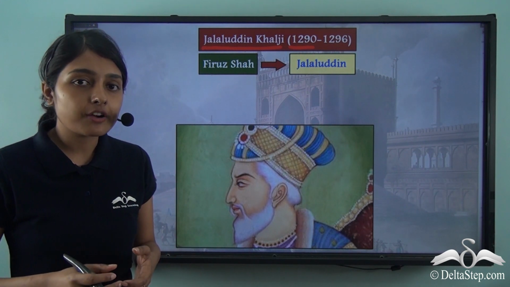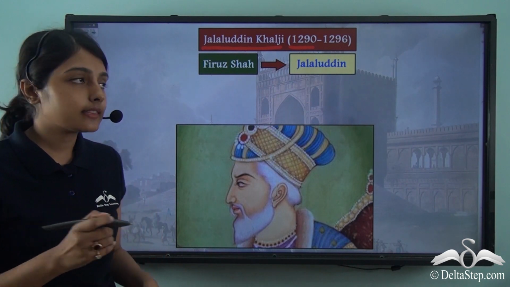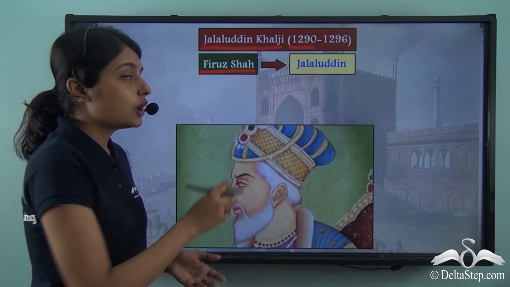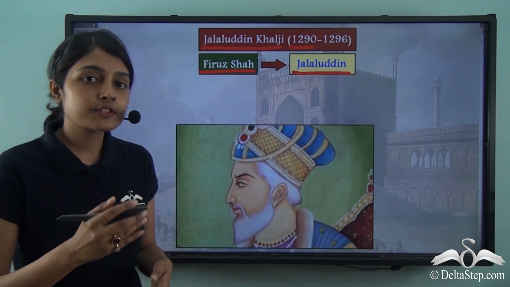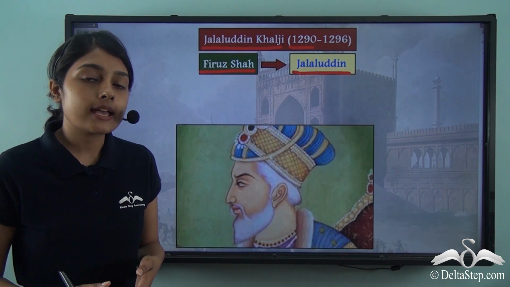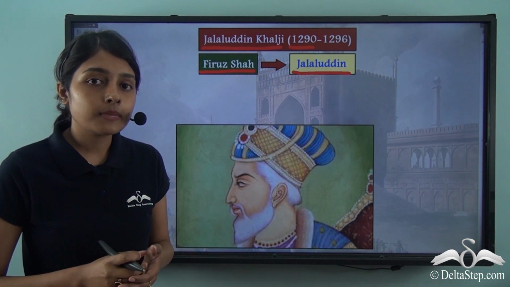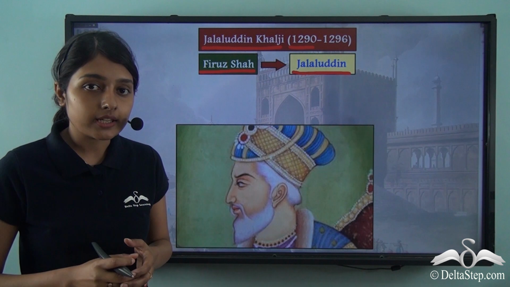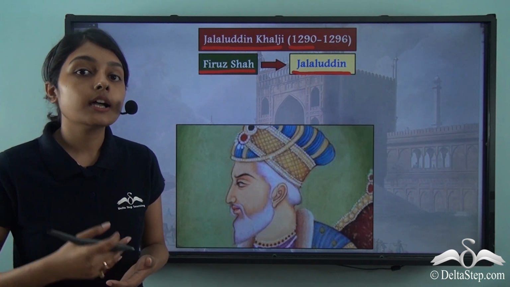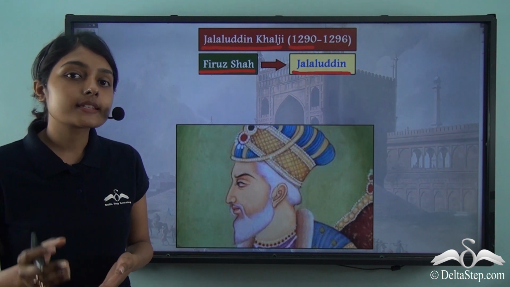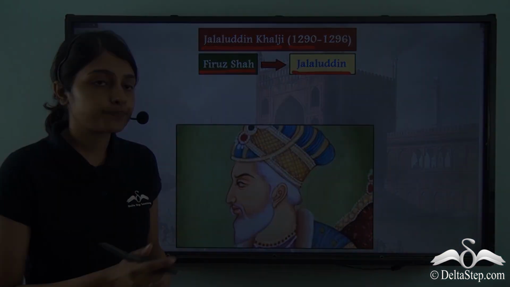So it is only after the murder of Kaikubad in 1290 that this person, Firuz Shah, took the title of Jalaluddin, and henceforth he came to be known as Jalaluddin Khalji. The word Jalaluddin means glory of the faith. Jalaluddin Khalji was the founder of the Khalji dynasty, or the second great dynasty under the Delhi Sultanate.